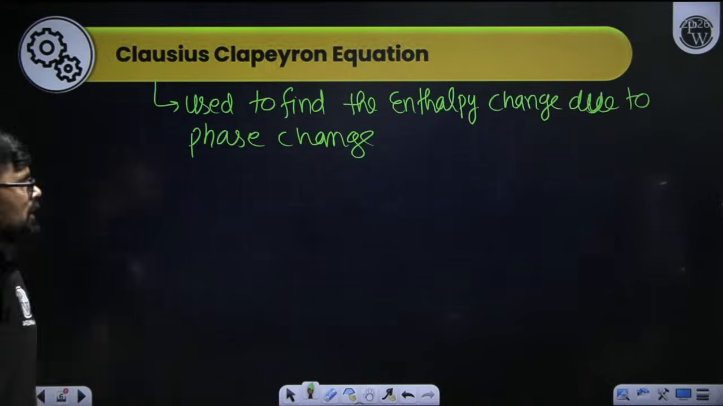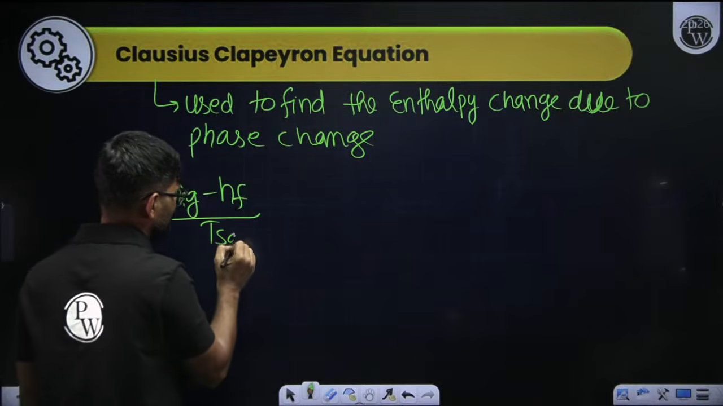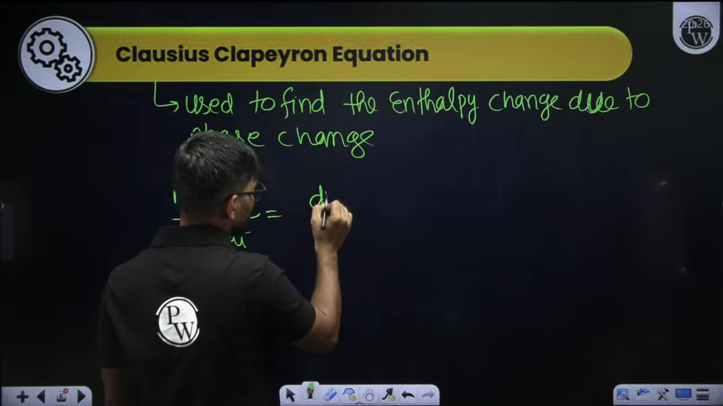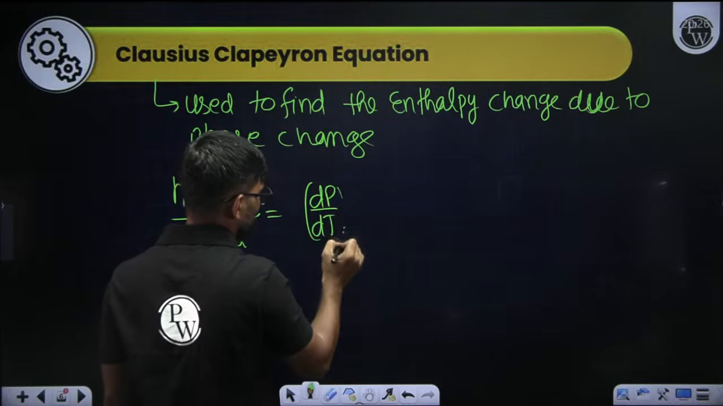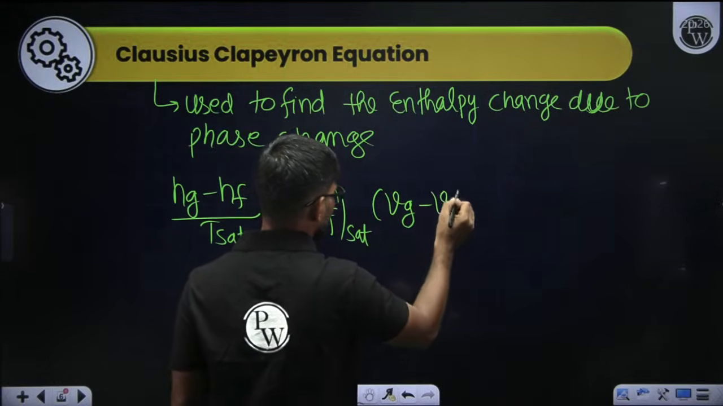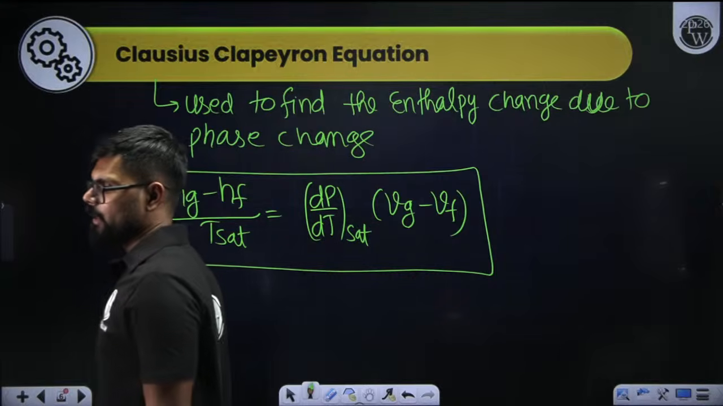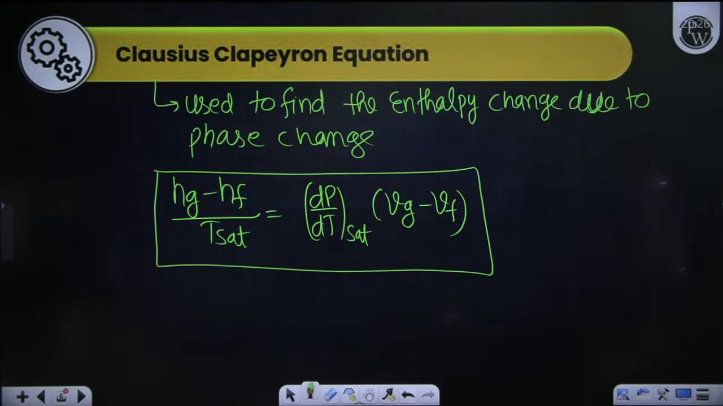So this value is basically Hg minus Hf. This is called the latent heat. By T saturation is equal to dP by dT in the saturation region into Vg minus Vf. I think this is the equation. This is basically the Clausius-Clapeyron equation. So with the help of this equation, you can find out whatever you want. I think these are the important equations. Anything else? No, this is enough.